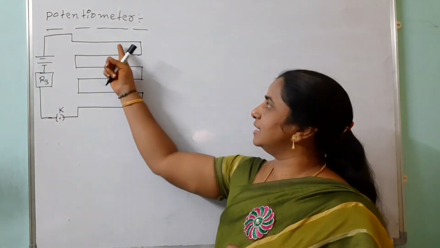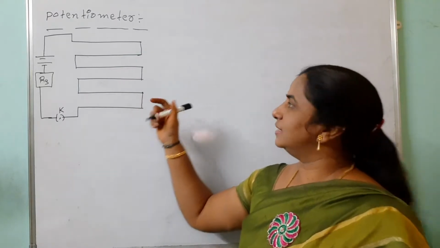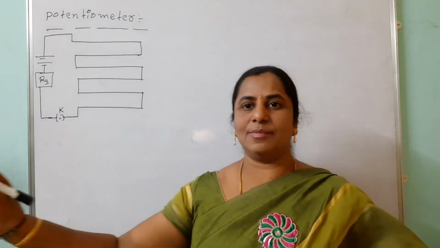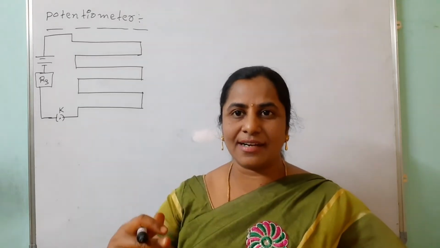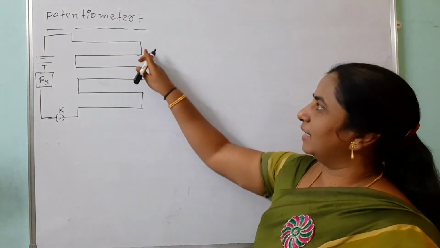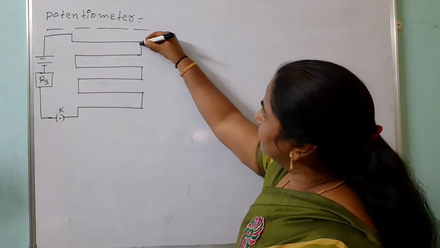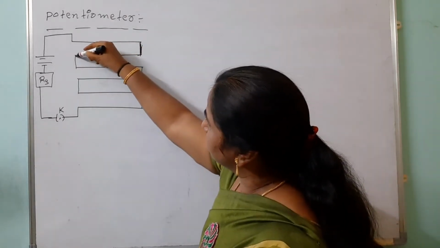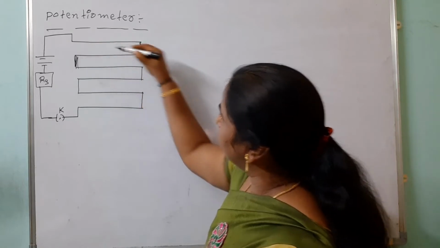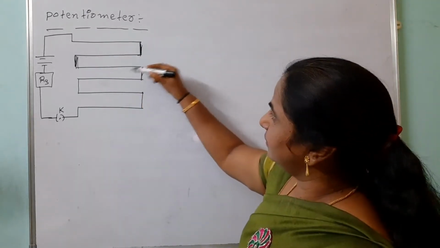Here we are taking 6 meters of manganese wire. We do not keep the whole 6 meters as one long wire, because it occupies more space. That's why we cut it into 1 meter lengths of manganese wire. Here we join them with the help of copper strips. These are the copper strips. Then it acts as a single wire.